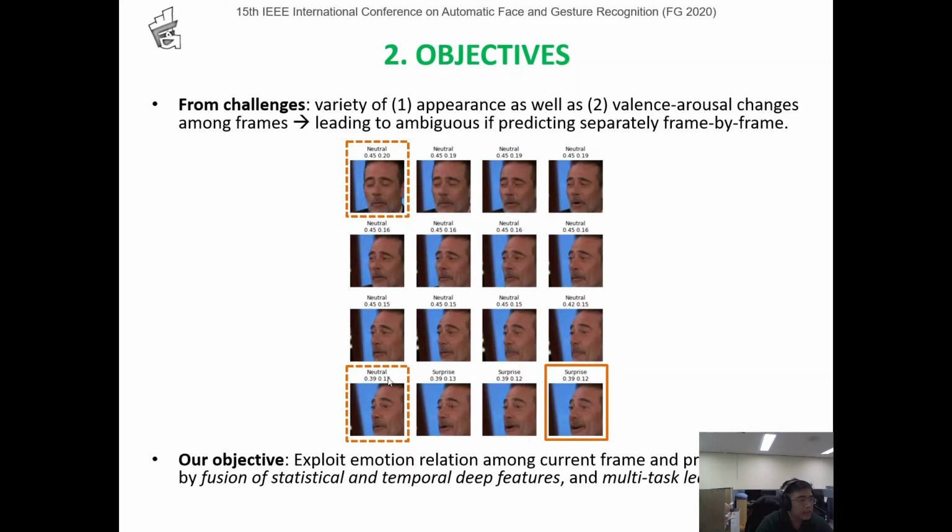And these two neutral images are the same category, but a bit different in valence-arousal value here. So in this study, we express the emotion relation among the current frame and others, developed by fusion of statistical and temporal differences and multitask learning for solving the ambiguity.